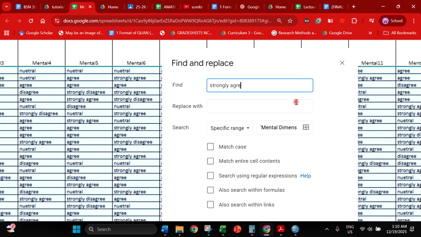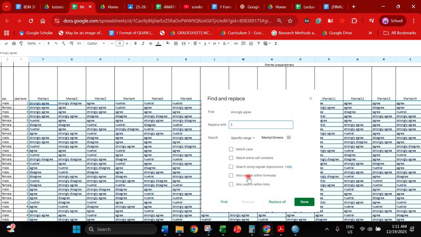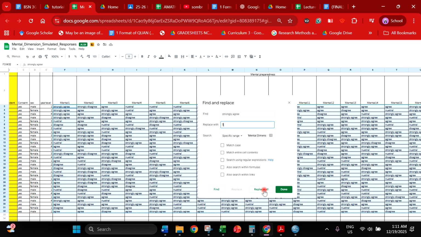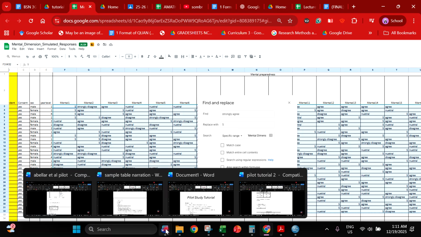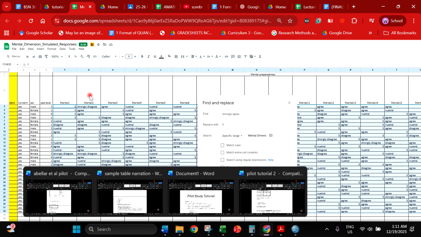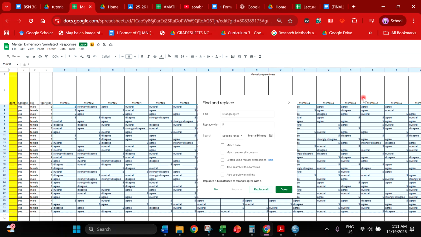Strongly agree, you need to score that 5 and replace all. So everything stated here as strongly agree will be replaced with a numerical value of 5.